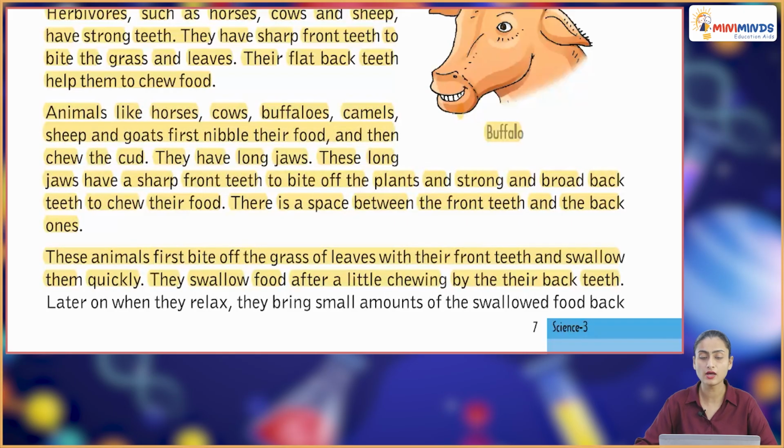Animals like horses, cows, buffaloes, camels, sheep and goats first nibble their food and then chew the cud. They have long jaws. These long jaws have sharp front teeth to bite off the plants and strong, broad back teeth to chew their food. There's a space between the front teeth and the back ones.